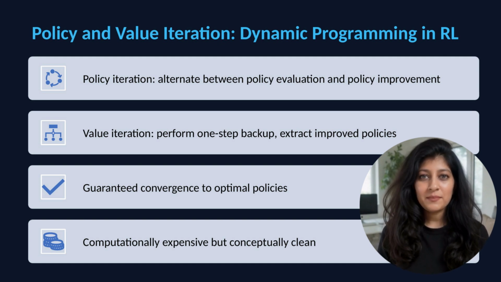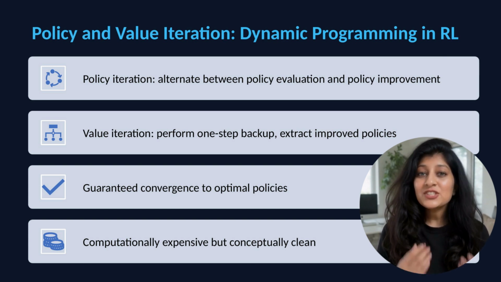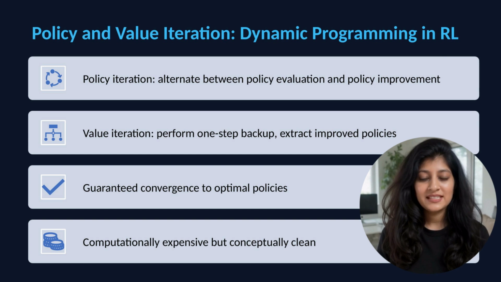Value iteration simplifies by combining both steps. Do one-step Bellman backups. V of S gets max over a of R of S comma a plus gamma V of S prime. Repeat until convergence. Extract the optimal policy greedily. This is simpler conceptually and computationally than policy iteration. Both algorithms are guaranteed to converge to optimal policies given finite state and action spaces and access to the model. The values satisfy the Bellman optimality equations. V star of S equals max over a of R of S comma a plus gamma V star of S prime.